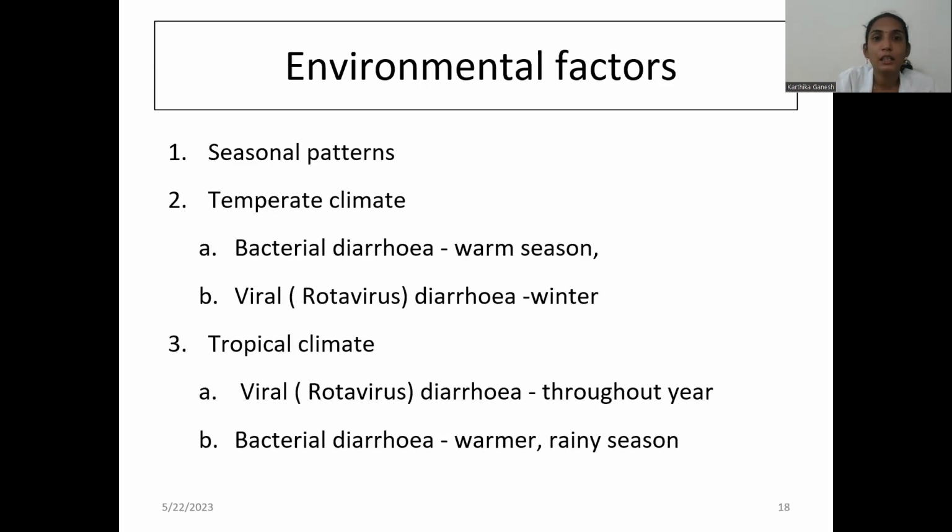So, environmental factors, the seasonal patterns. Most commonly, in the temperate climate, bacterial diarrhea occurs in the warmer season, and viral diarrhea usually occurs in the winter season. Whereas in the tropical climate, viral diarrhea occurs throughout the year, and bacterial diarrhea occurs in the warmer and rainy season. If we take Puducherry, it is a temperate climate, so bacterial diarrhea occurs most commonly in the summer months, March, April, May. The bacteria numbers will be more, whereas viral diarrhea will be common in the winter.